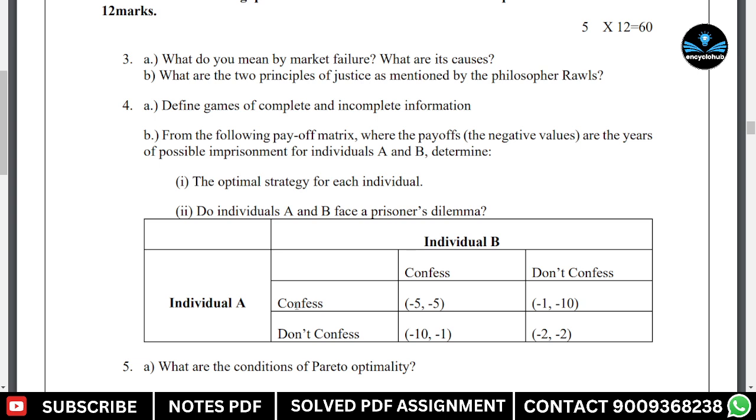4A and B. A is define gains of complete and incomplete information. Second one is from the following payoff matrix where the payoffs are the years of possible imprisonments for individuals A and B determine. First is optimal strategy for each individual. Second one is do individuals A and B face a prisoner's dilemma.